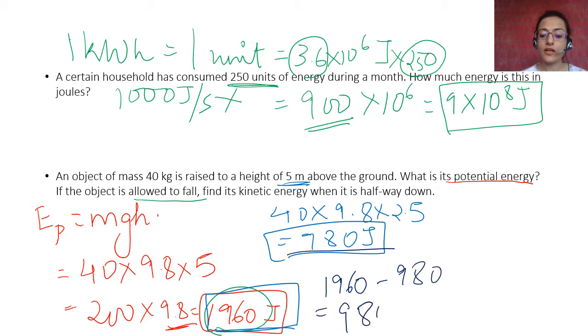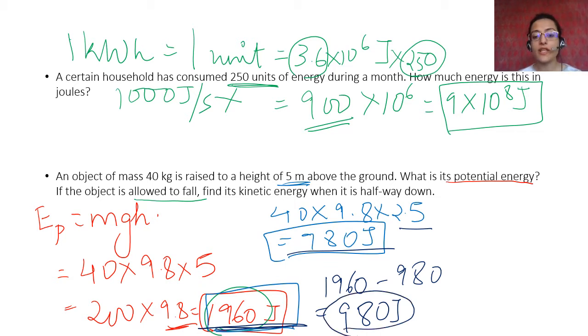The total mechanical energy of the object is the highest potential energy at the highest point, and then we take the potential energy halfway down, and whatever is the remaining energy, the remainder is 980 joule. What happened to this energy? It has got transformed into kinetic energy.